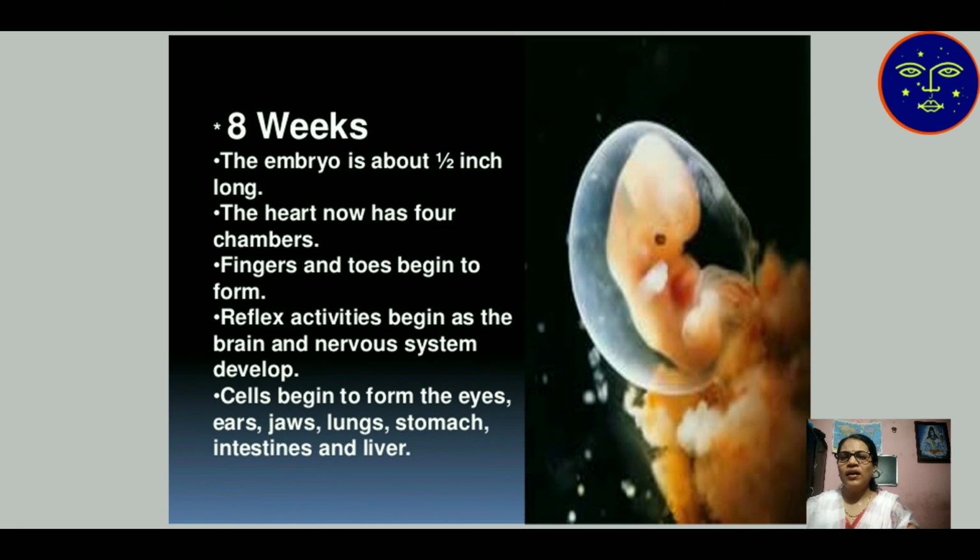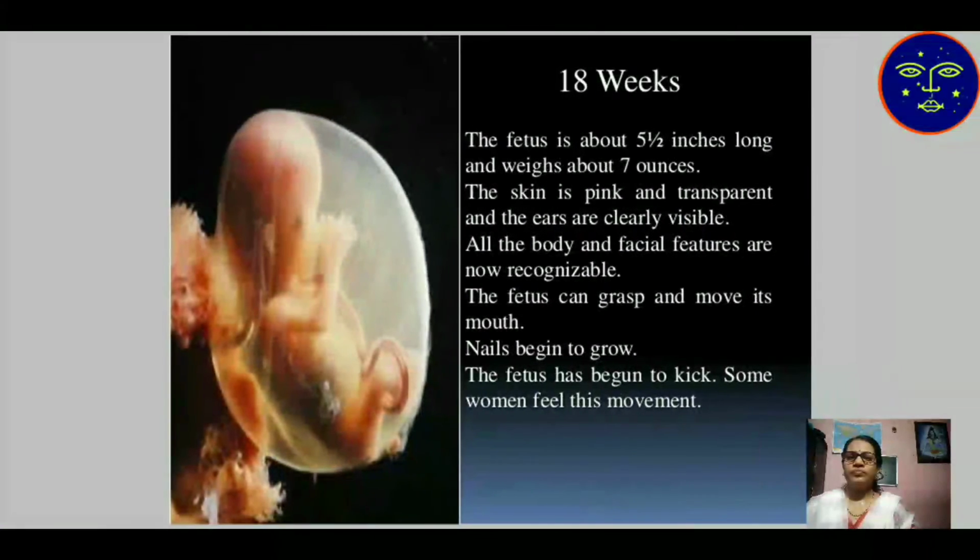Then fingers and toes begin to form. Then reflex activity begins as the brain and nervous system develop and cells begin to form. The eyes, ears, jaw, lungs, stomach, intestine and liver are developed. All the organs are developed now when the embryo is 8 weeks.